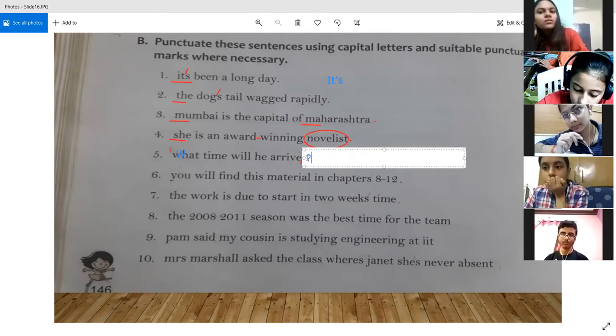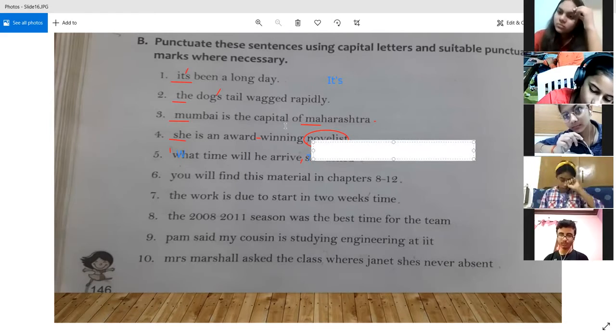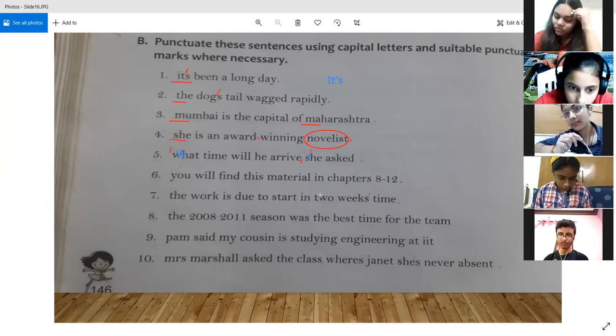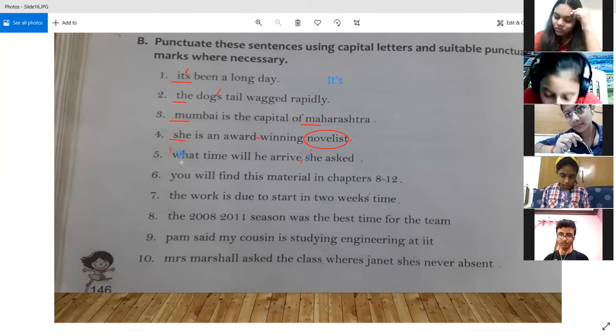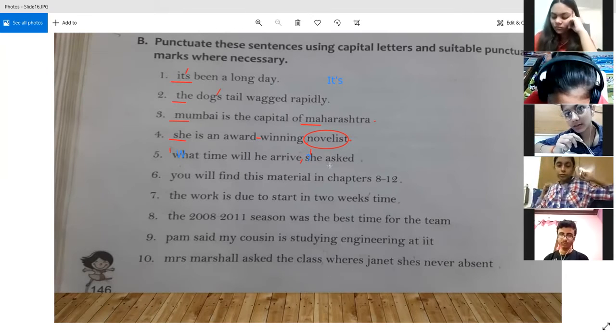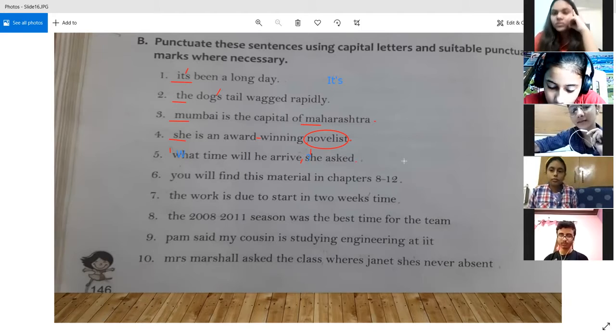Yes, I was not able to find the question mark. So basically, a question mark is required, and after that we have to end the quotation mark, so the quotes end over here, and then it will be "she asked." So, "What time will he arrive?" This is the quoted speech, and then we can write "she asked" after that, and we need another full stop at the end of the sentence to end the sentence, right? So these are the changes that have taken place.